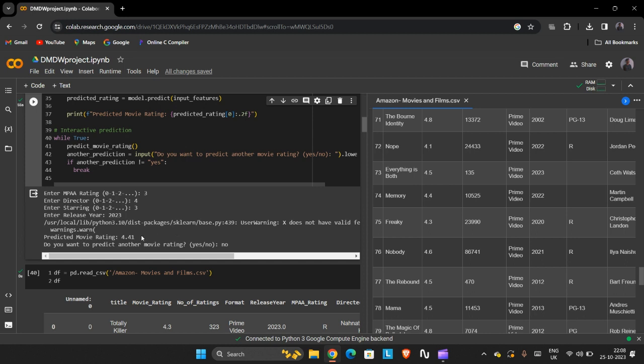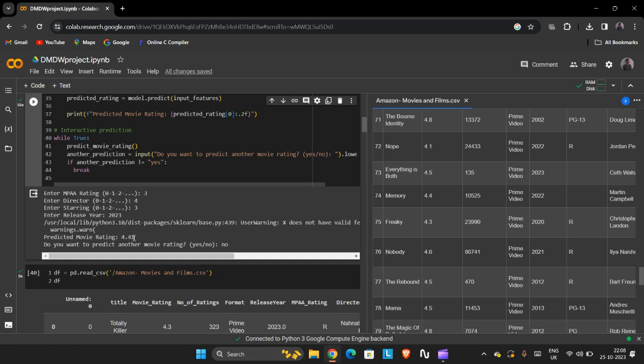We can predict the movie rating before the movie plays, so we can decide whether to watch the movie or not.